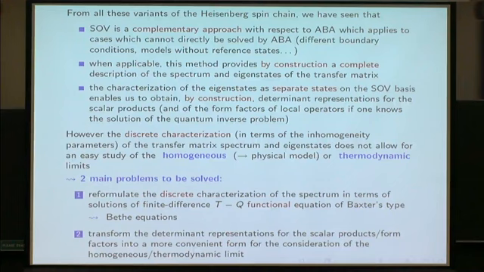The second problem is, once we have done this, to transform the determinant representation that we have obtained for the scalar product and for the form factor, if we have some, again into a form in which we can take the homogeneous limit and maybe study the properties of this representation in the thermodynamic limit.